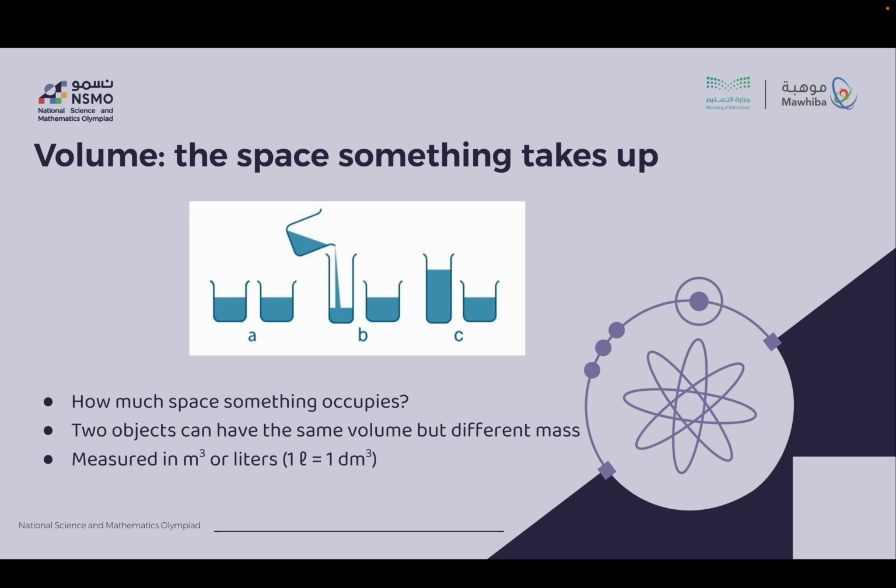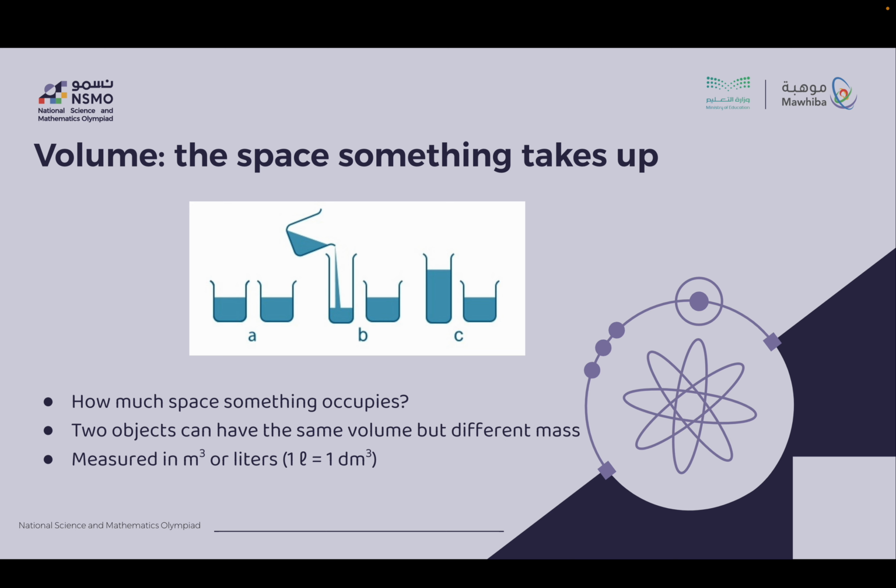Now, let's move on to volume. Volume is the space something takes up. Take a look at this picture. On figure A, the two containers have the same amount of water in them. Figure B shows that we pour the liquid into a different container with a different shape. Figure C shows that now the level of water is different from originally, but this change of shape doesn't matter. The volume of the water is still the same. So, volume measures how much space something occupies regardless of its shape.